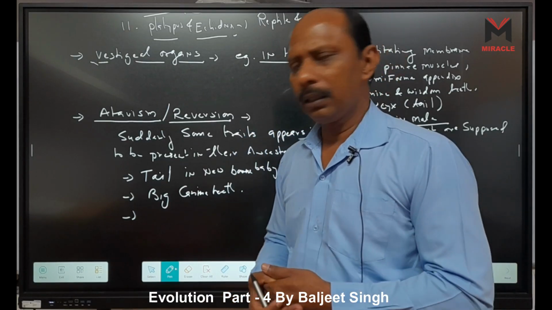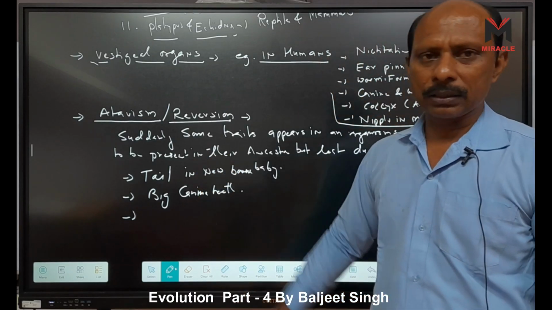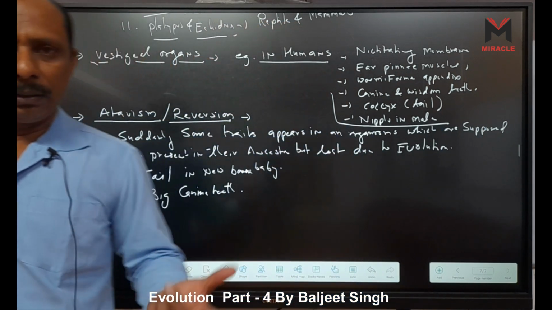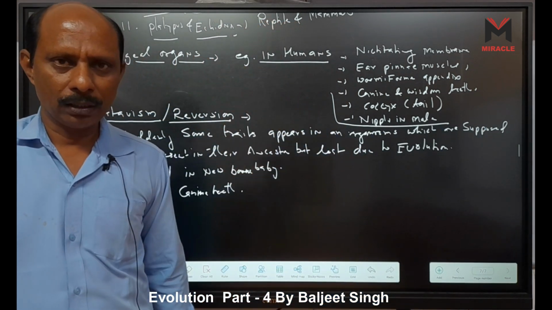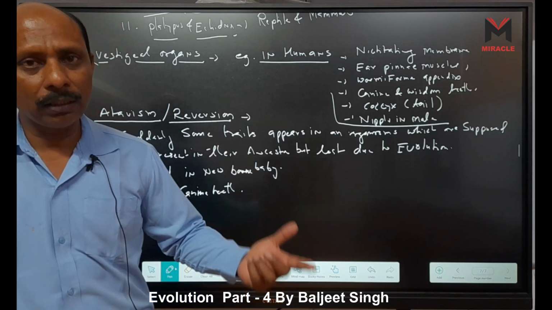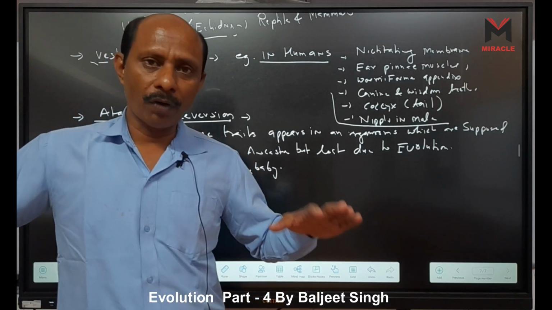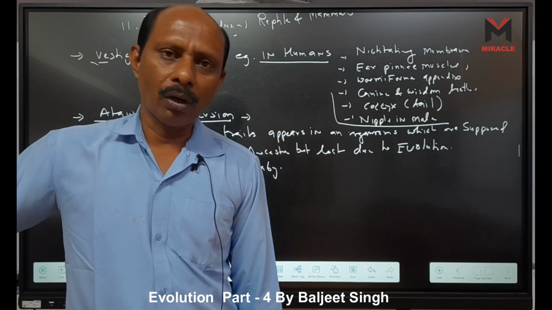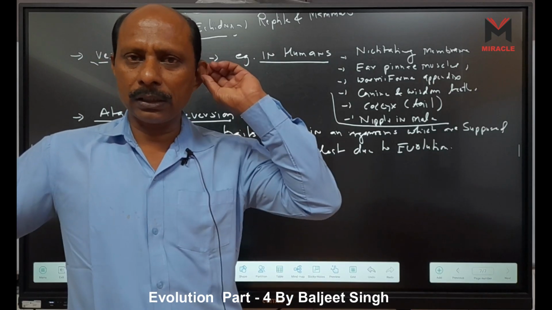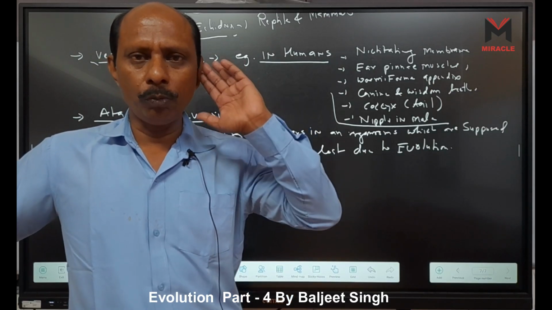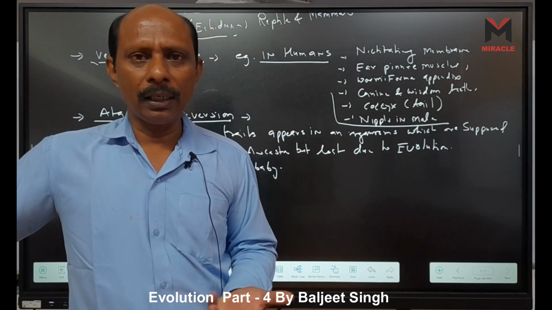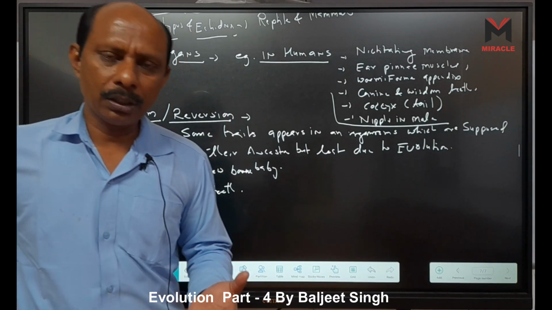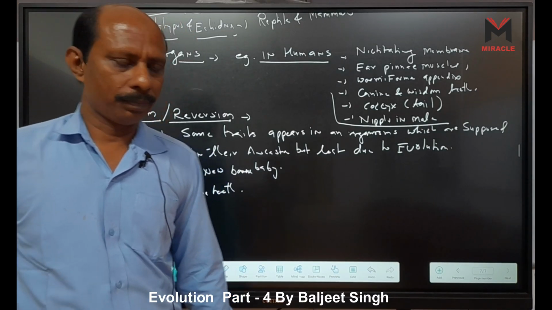We can understand that these characters are present in their genes, meaning they were present in their ancestors. Today they are in the form of vestigial organs, but sometimes when they activate, it is called atavism. In some persons the ear pinna muscles are active and they can move their ears. That is an example of atavism. They show the characteristics of their ancestors.